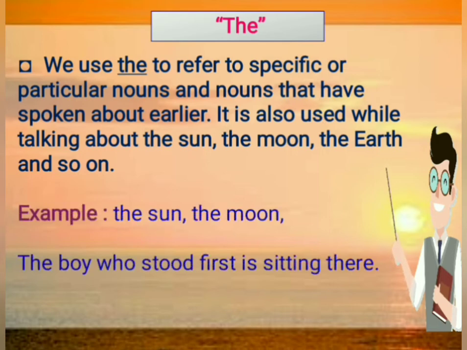Let's see the example. The sun, the moon. Here, in the given example, sun, moon, these nouns are known as particular nouns or specific nouns. Therefore, we have used the article the here.